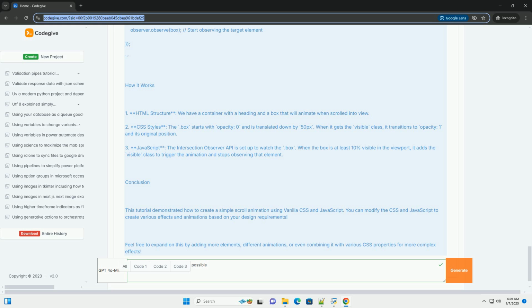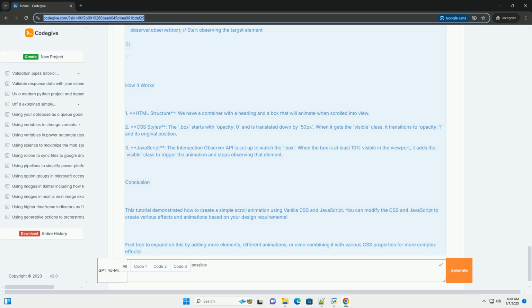3. Adding CSS styles. Now, let's create the styles for our animation in styles.css. 4. Using JavaScript for scroll detection. In script.js, we will set up the Intersection Observer to detect when the .box element comes into view.